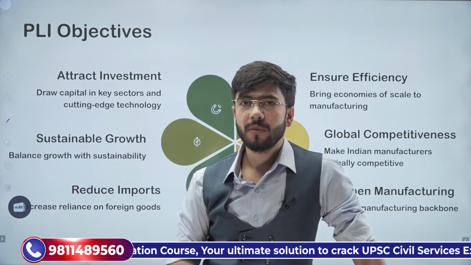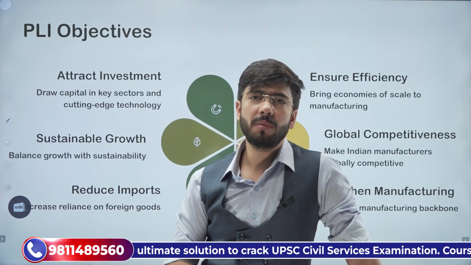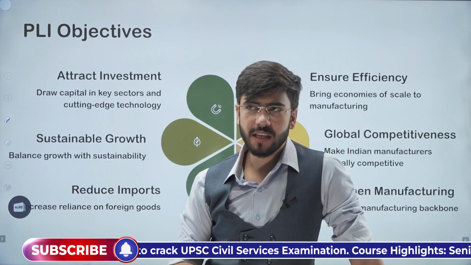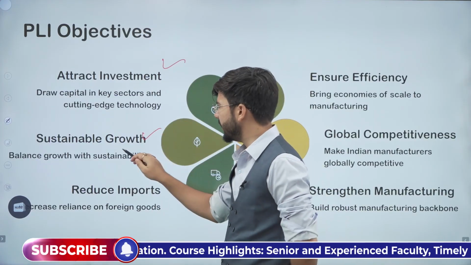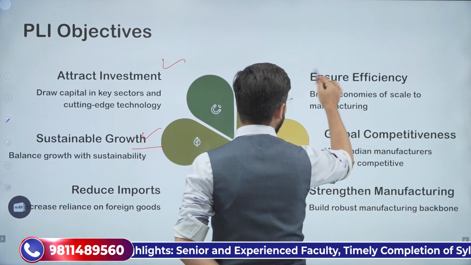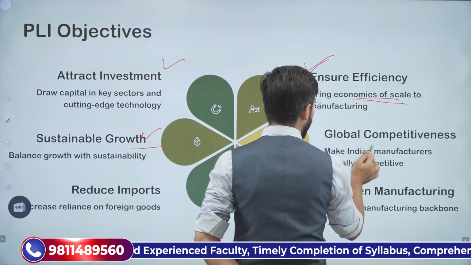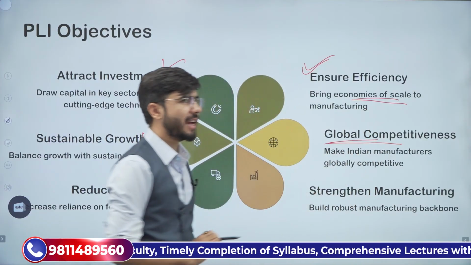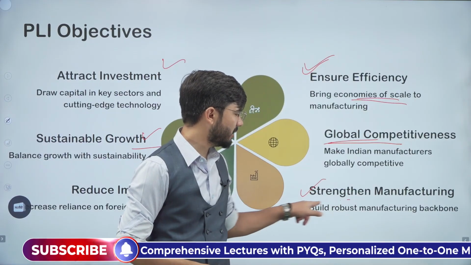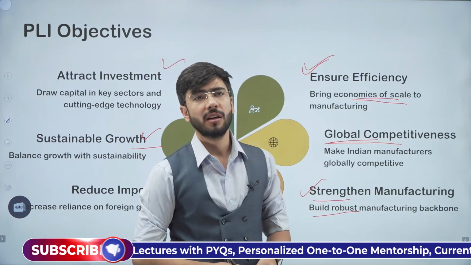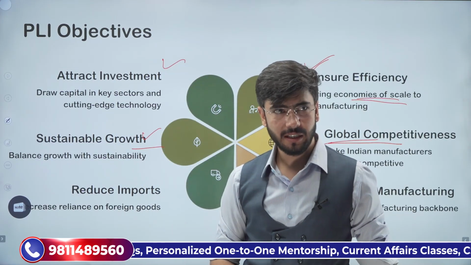Moving ahead, what are the main objectives of this production linked incentive scheme? Very simple. The first objective is to attract investment, sustainable growth, ensure efficiency in manufacturing, make sure that India is globally competitive enough, and strengthen the manufacturing by boosting the backbone of the manufacturing sector.